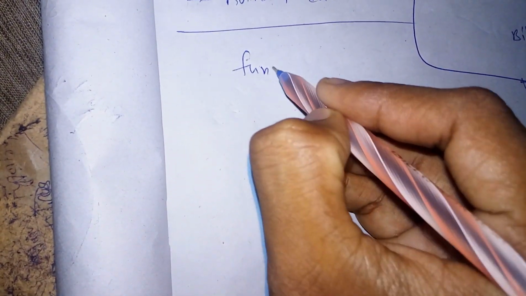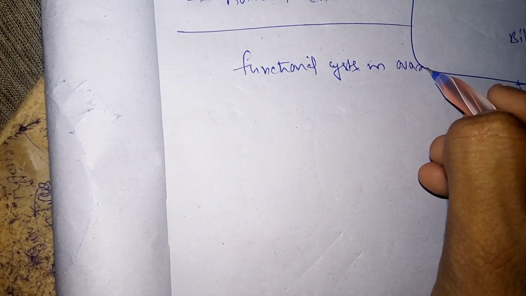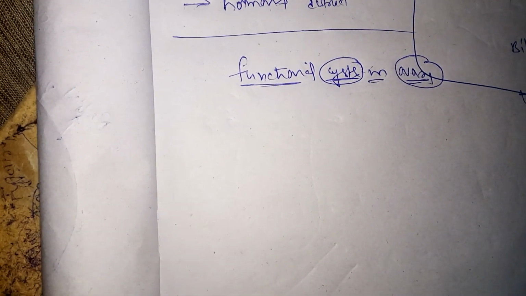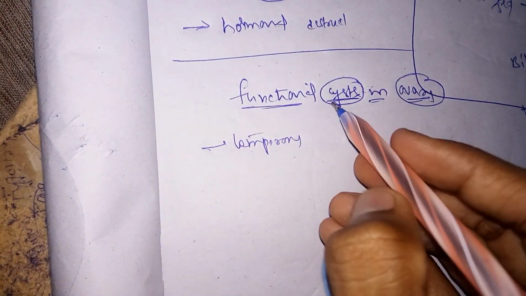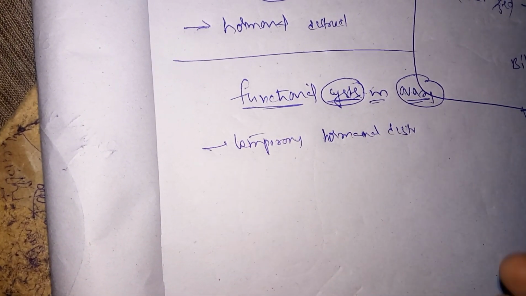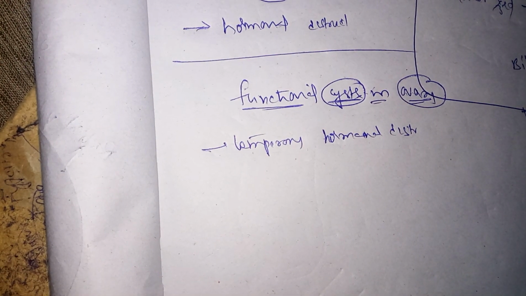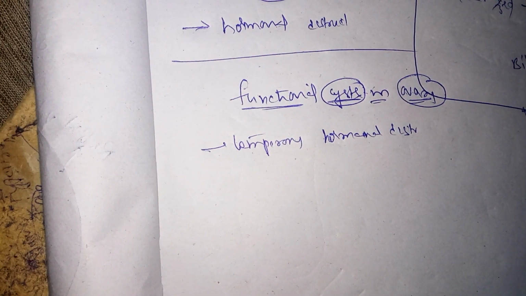Let us discuss functional cysts in the ovary. As the name itself indicates, there is formation of cysts in the ovary, right? This formation of cysts is due to temporary hormonal disturbances. Once these hormonal disturbances are removed, then these cysts regress by themselves. That you have to remember, right?